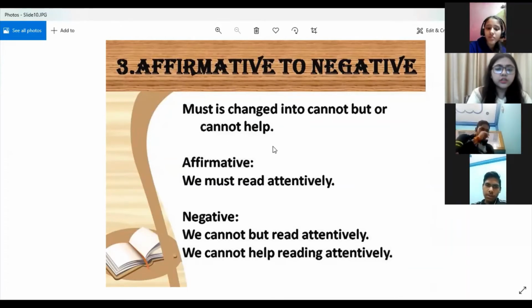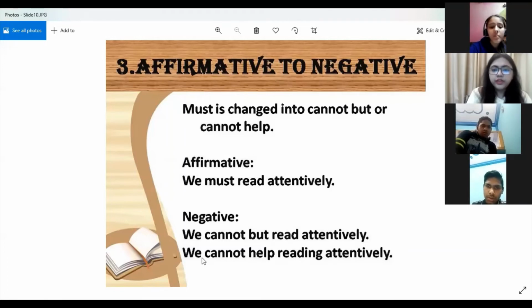You don't change it into must not. If you change it into must not, the meaning would be opposite. That is why you have to use cannot but and cannot help.